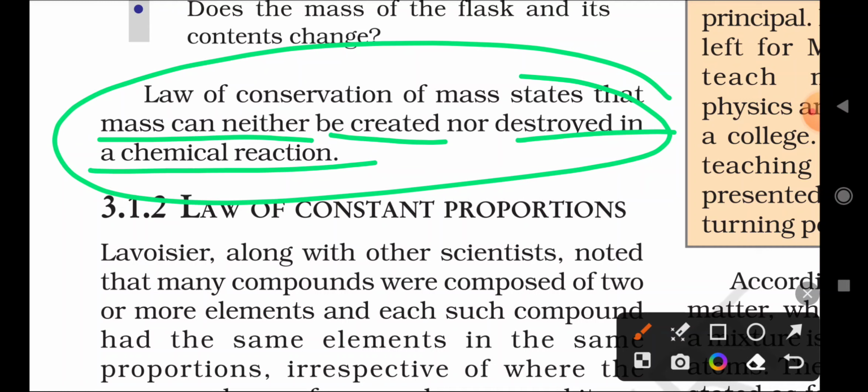Earlier mass is the same as after the reaction. We cannot create mass and we cannot destroy mass that already exists. This is what the law of conservation of mass is: mass can neither be created nor be destroyed in a chemical reaction.